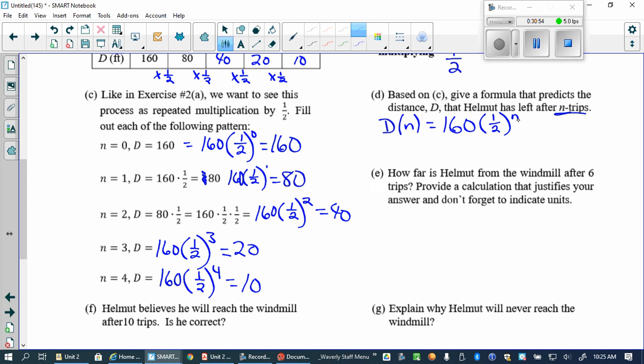Well, you're on E already, okay. How far is he after 6 trips? Well, let's go to our calculator. Remember how I told you to put that 1/2 in? Parentheses, 1 divided by 2, right? So it's going to be D of 6, 160 times 1/2 to the 6. How far is he? Push Control Enter. 2.5 feet, right? He's 2.5 feet from the windmill.